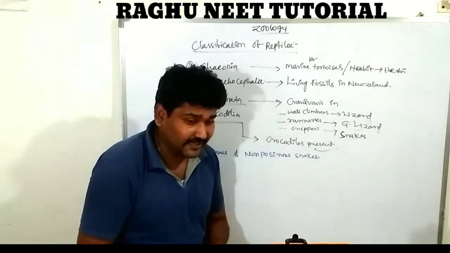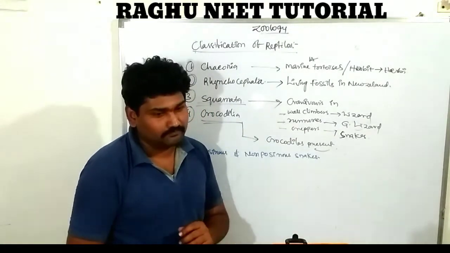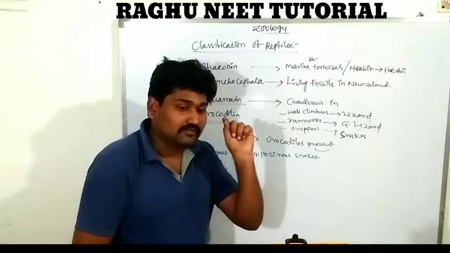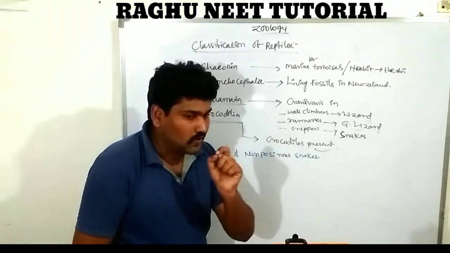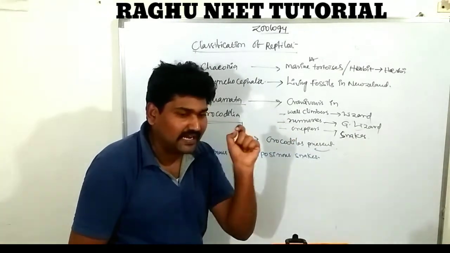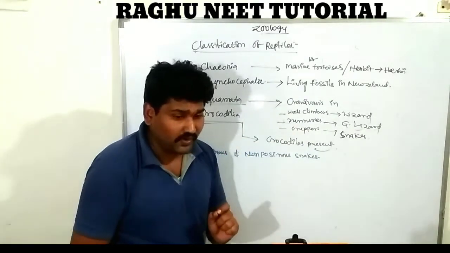Very important is how the poisonous glands are formed. One more important point, everyone write on the characteristic features of the reptilia: the snakes and lizards. Write this point.